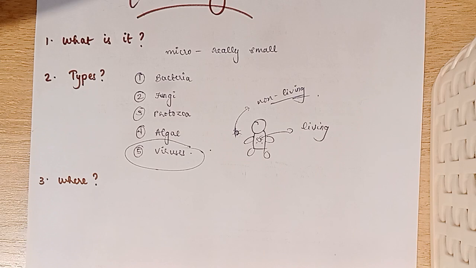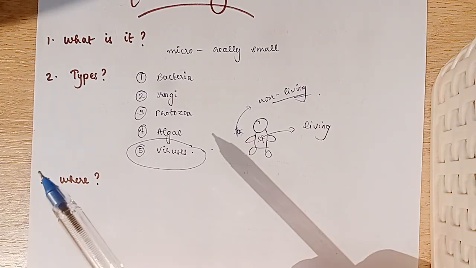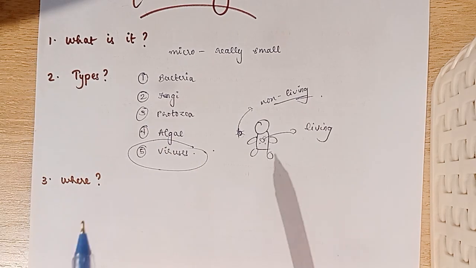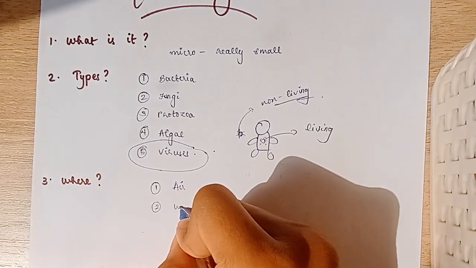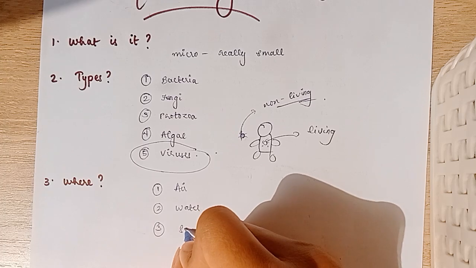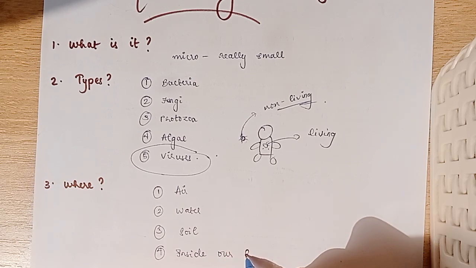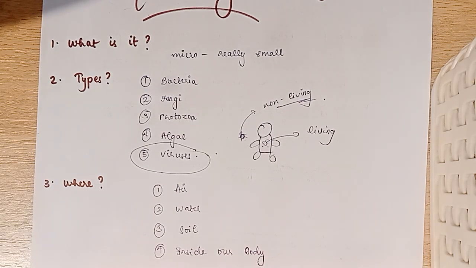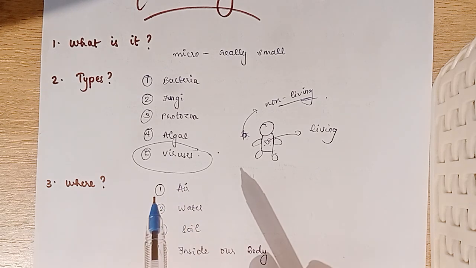Next, let's look at where they live. Where are microorganisms found mostly? Microorganisms are found everywhere, even on this paper, even inside this pen. They are present in the air, in the water, soil, as well as inside our body. We know there are different types of bacteria inside our body called good bacteria. They are found even in hot volcanoes or in the coldest regions like Antarctica and Arctic.